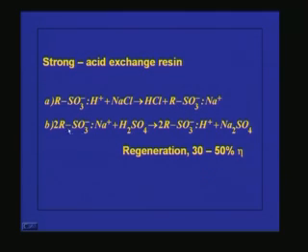Similarly, we can write this one. If you want to go for regeneration, what will happen? This is already exchanged with Na⁺. You add the strong acid, so it will again come back with H⁺ ions and you will be getting the corresponding salt. The major disadvantage of this strong acid exchange resin is that it has high affinity to this one compared to other cations. So the regeneration efficiency will be very low. The maximum regeneration efficiency you can get is 30 to 50%, but it can be used for a wide pH range.